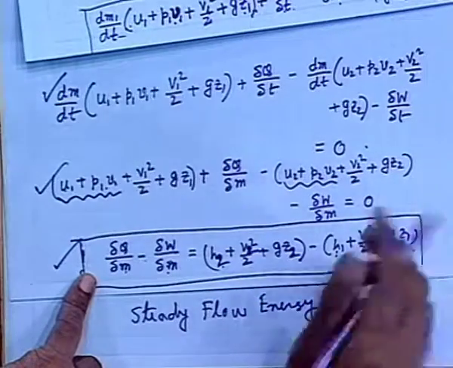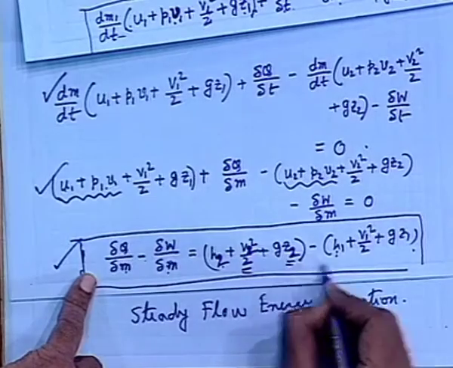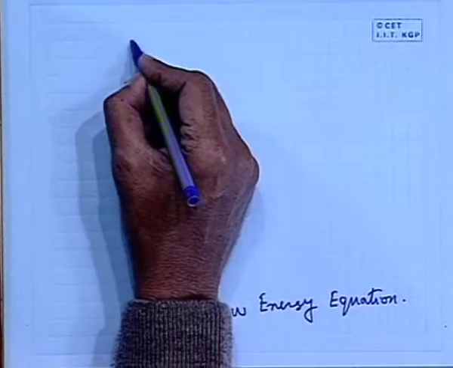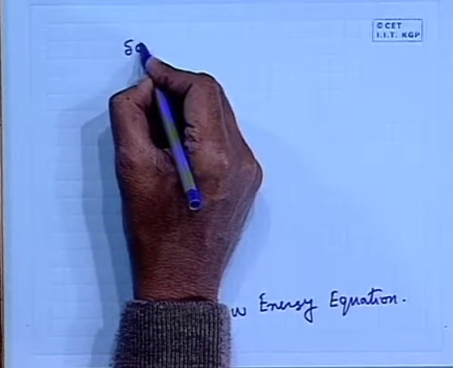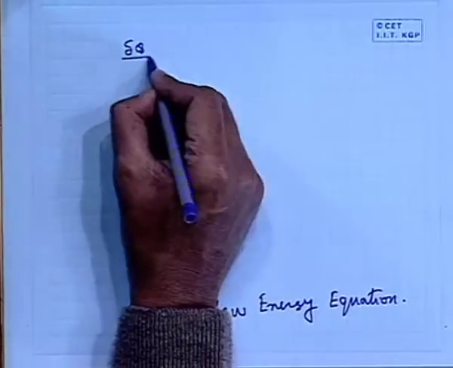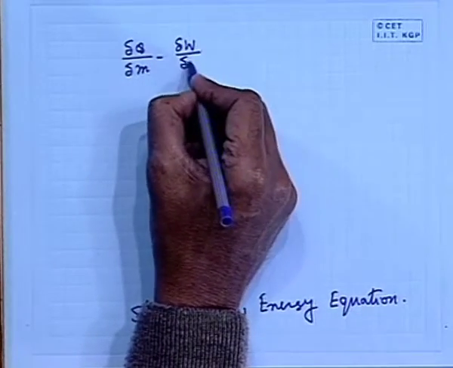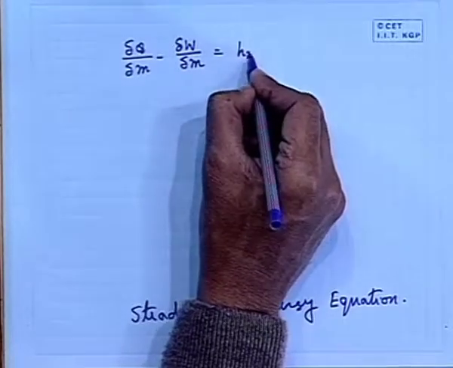but changes in potential energy are always negligible, because change in potential energy is with respect to the gravitational force field. You would have to make an appliance very tall for the change in potential energy to become appreciable compared to the change in enthalpy. It is not so. So, if we consider those cases where changes in kinetic and potential energies are small with respect to the change in enthalpy, then we can write del q by del m minus del w by del m is simply h2 minus h1.